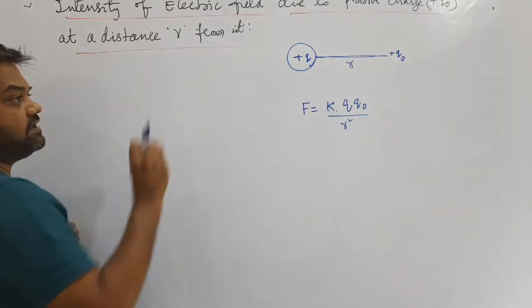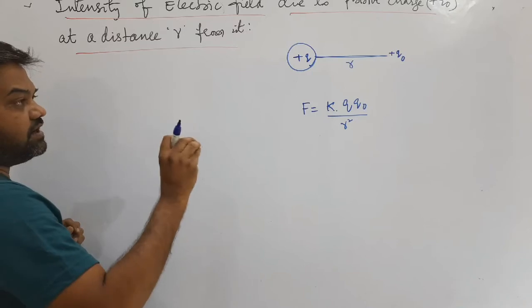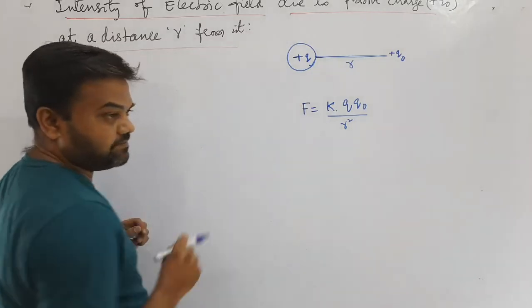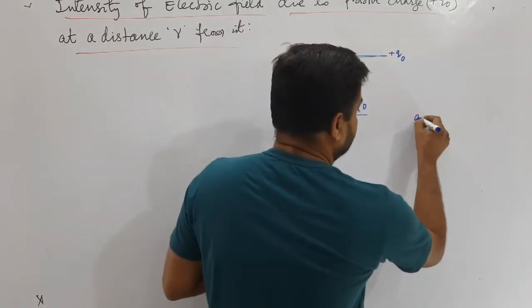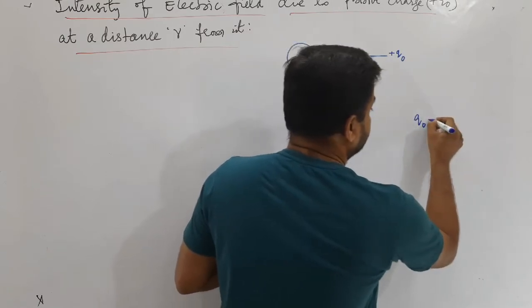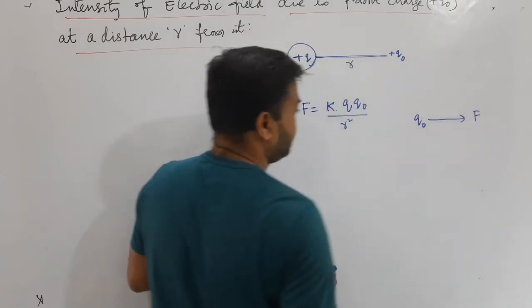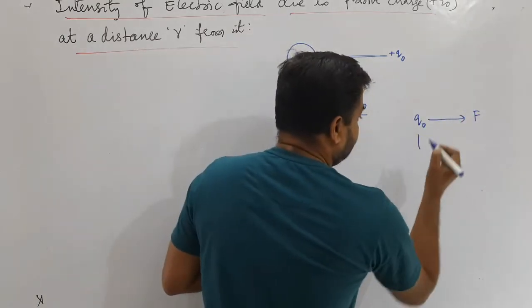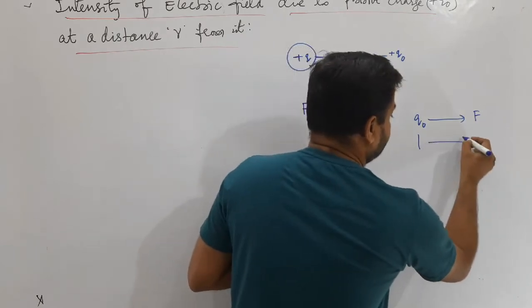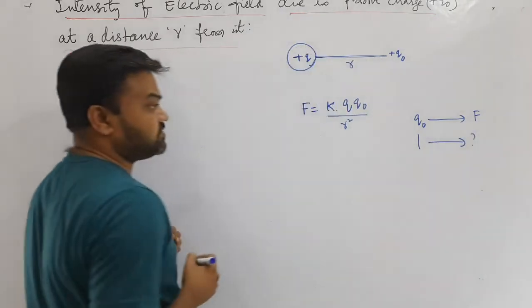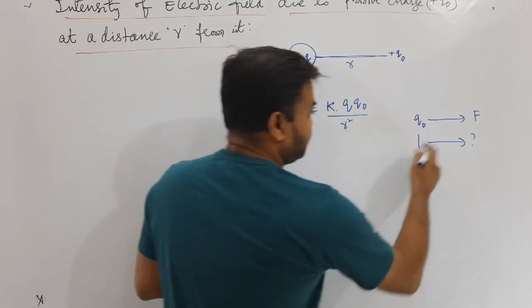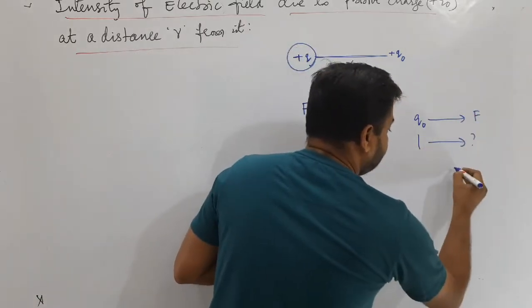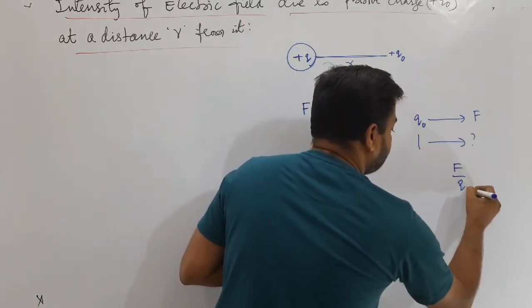Unit positive test charge. The q naught charge వల్ల వచ్చే force ఏమో ఇదం. For q naught charge, the force is F. Then what is the unit positive test charge? What is the force per unit positive test charge? And this we can write as 1 into F by q naught.